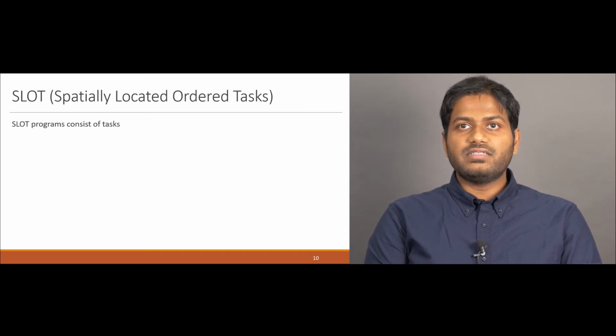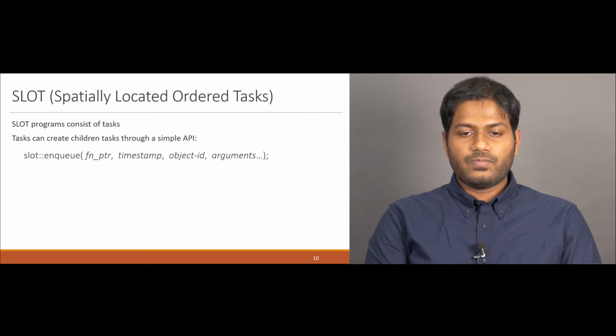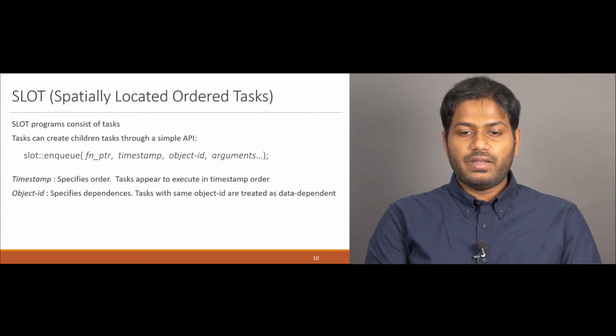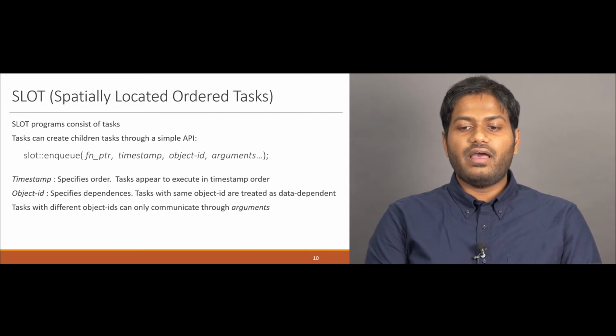Formally, Slot programs consist of tasks, where each task can create children tasks through a defined interface. Creating a new task requires specifying a function pointer, a timestamp, an object ID, and 0 or more additional arguments. Here, the timestamp specifies the ordering, and the object ID specifies data dependencies, where only tasks with the same object ID are treated as data dependent. Tasks with different object IDs can only communicate through additional task arguments, since this model does not support shared memory for accesses to different object IDs.